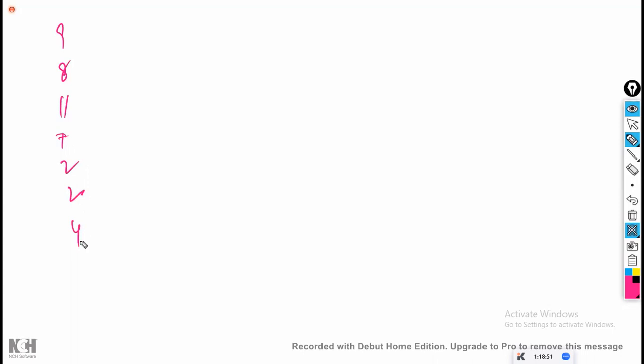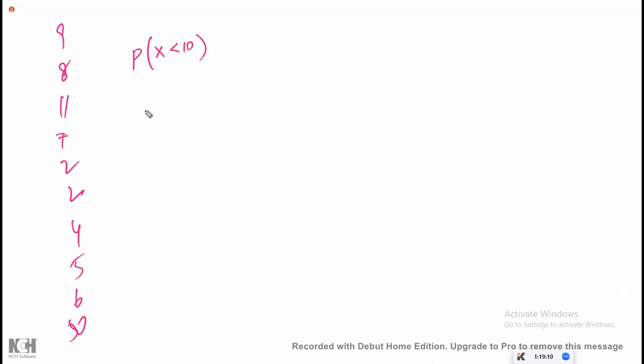Guys, tell. If you don't tell me, I'll write my own choice. 5, 6, 50, 3, 6, 10. 10 completed. Okay, now I have written 10 values randomly. Now for this, I'm going to calculate how many values have probability less than 10 and how many of them are greater than 10.